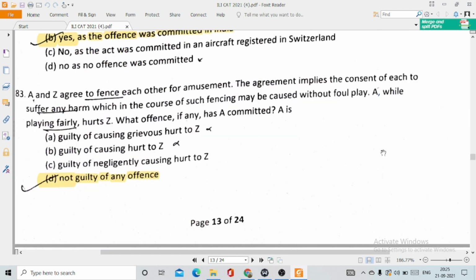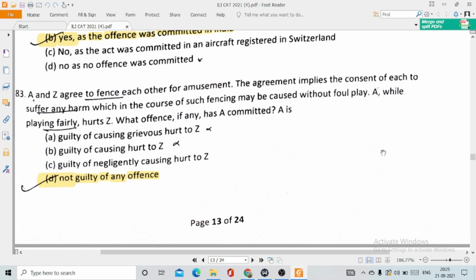Then question number 83. A and Z fence each other for amusement. The agreement implies the consent of each to suffer any harm which in the course of such fencing may be caused without foul play. A, while playing fairly, hurt Z. What offence, if any, has A committed?